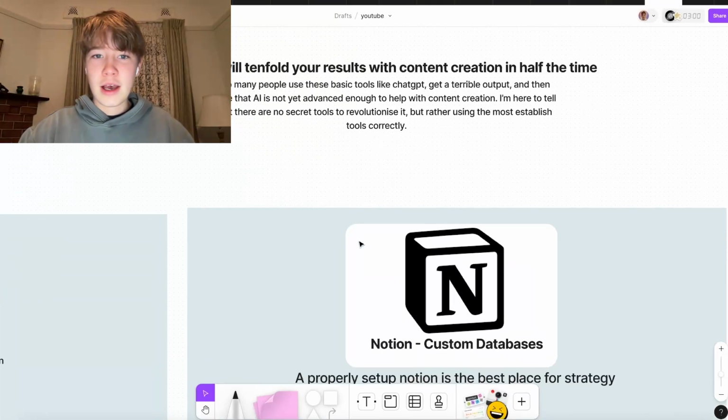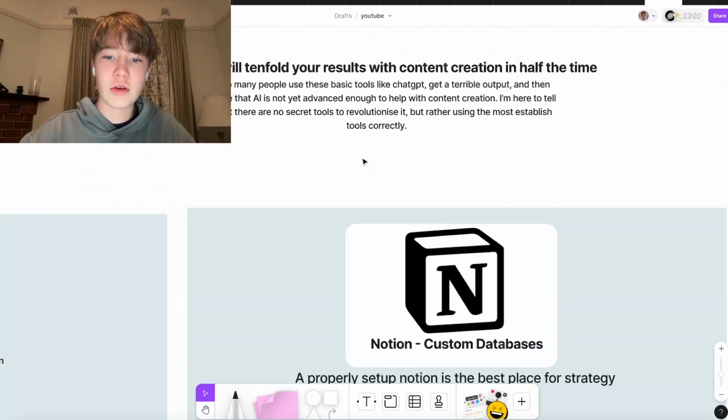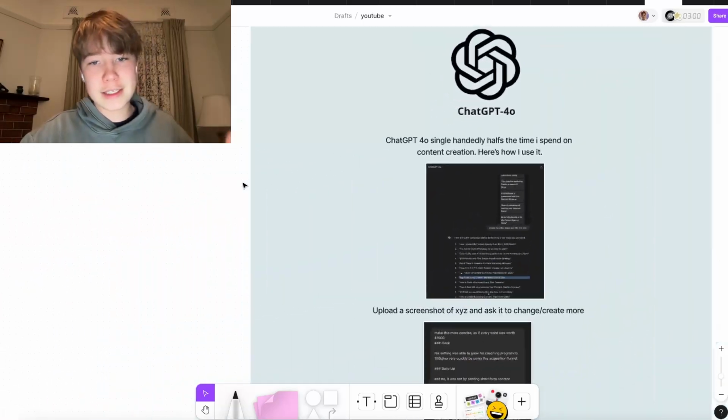Every single thing that I talk about, I'm actually using, which is why it's so valuable, because I'm not withholding from giving value. Now, I see so many people using these basic tools like GPT and just getting a terrible output. And then they conclude that the AI is not yet advanced enough to help them out with content creation. Now, I'm here to tell you that there are no secret tools to revolutionize it, but rather using the established tools correctly will actually get you results. Now, here's how to use ChatGPT.